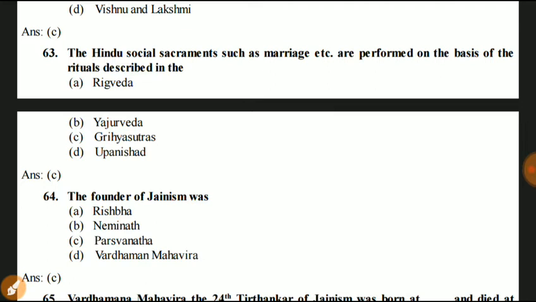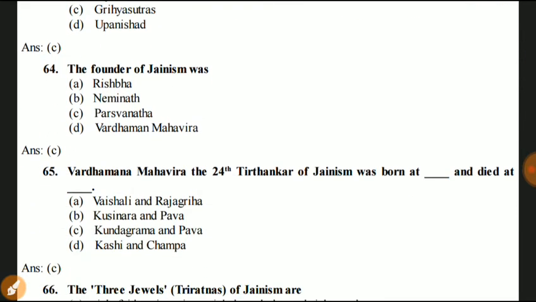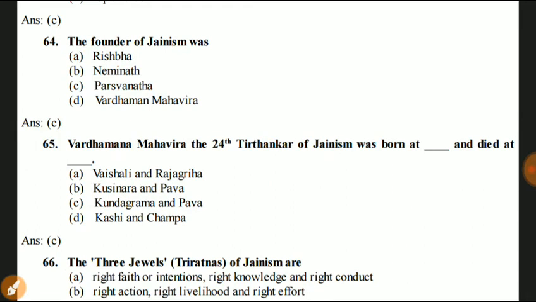Answer is C. Kriyasutras. Next question 64. The founder of Jainism was Rishabha, Naminath, Parsvanath, Bhadranath, Mahavir. Answer is C. Founder of Jainism is Parsvanath.